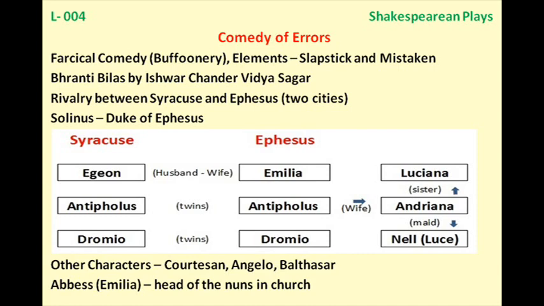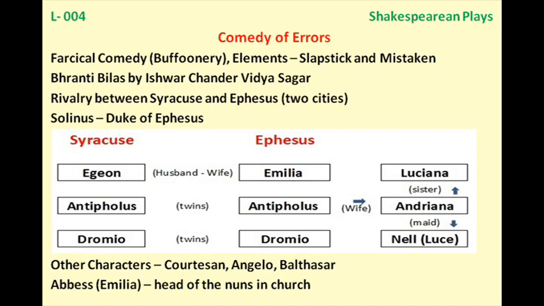He comes to the house and delivers a gold chain, as it was ordered by Antipholus of Ephesus. But now he is delivering this gold chain to Antipholus of Syracuse. Antipholus of Syracuse is confused why he is giving him that gold chain. Eventually he accepts that chain.